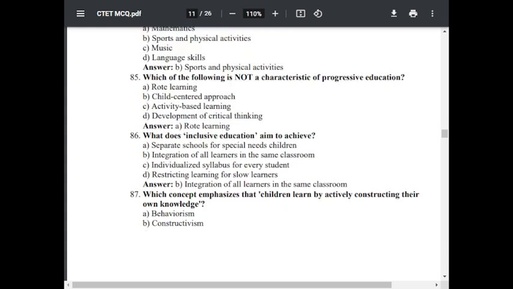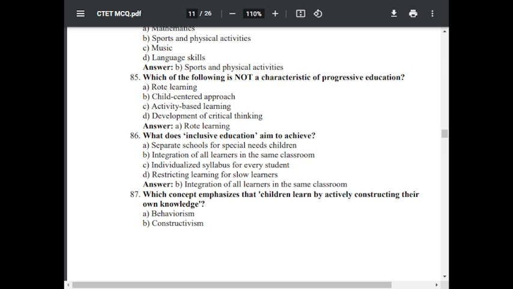Question number 86. What does inclusive education aim to achieve? Option A, separate school for special needs children. Option B, integration of all learners in same classroom. Option C, individualized syllabus for every student. Option D, restricting learning for slow learners. The correct answer is B, integration of all learners in the same classroom.